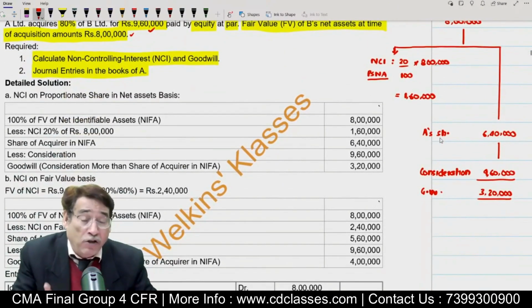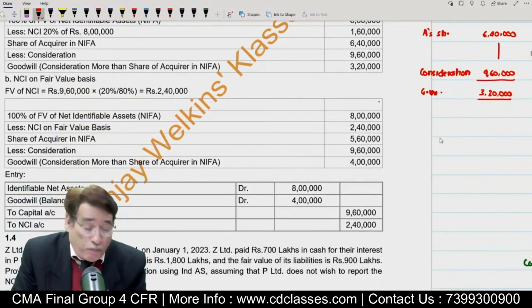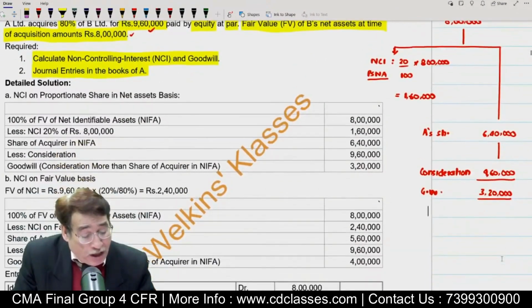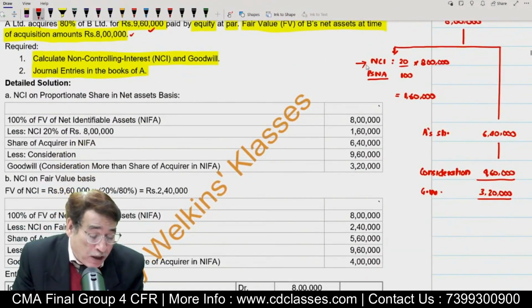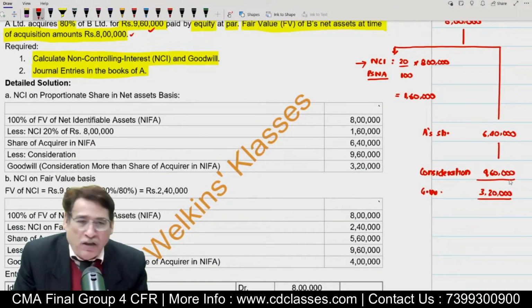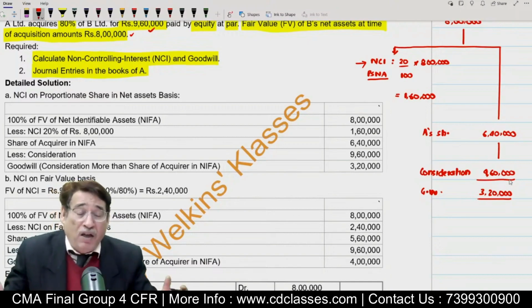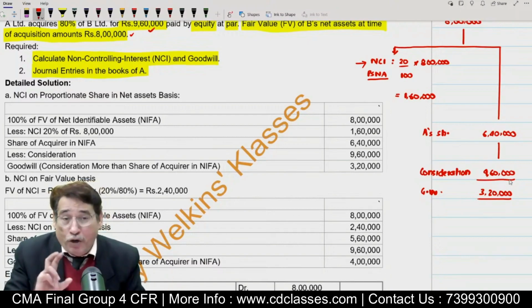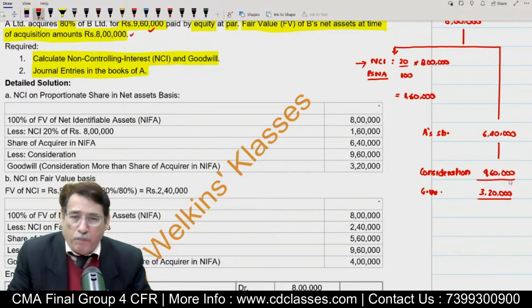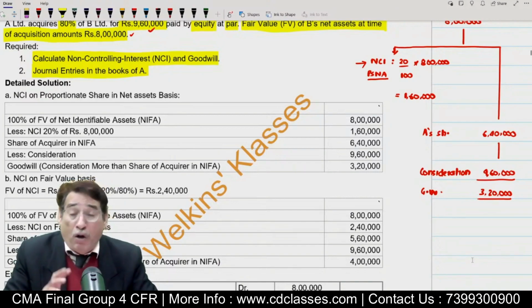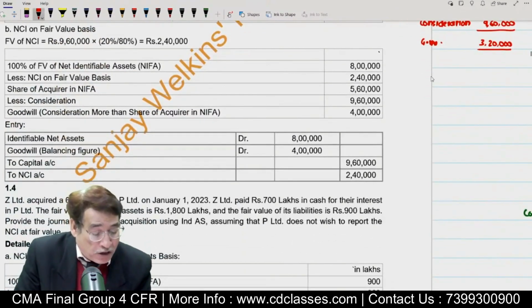Suppose instead of the PSNA method, I would have used the fair value methodology. In that case, what would have been the scenario? Whenever we compute NCI on the PSNA basis, obviously there will be some amount of goodwill. And when we compute NCI on the fair value basis, again there will be some amount of goodwill, but obviously the amount of goodwill will not match. But I will try to prove to you, as I told you earlier, that even though NCI can be measured either at PSNA or on fair value basis, the ultimate effect will remain the same. I will prove that in a short while, but just pay attention.